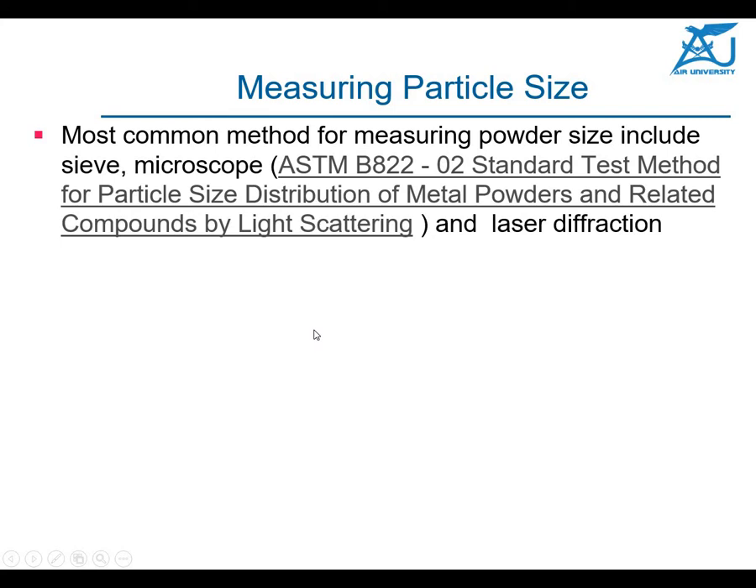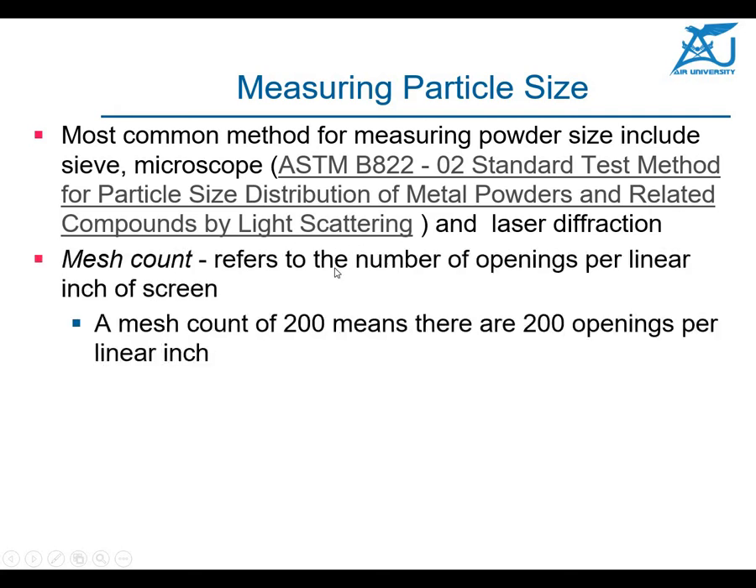The most common method for measuring the powder size includes a sieve. You need to have a sieve through which the powder can be passed. This is the ASTM standard, which you can use for calculating the size of the powder. Similarly, there are some other methods available for powder and related compounds, by light scattering and laser diffraction effect.